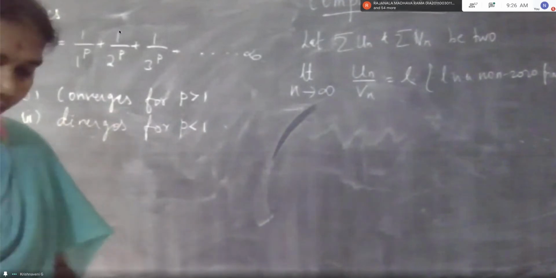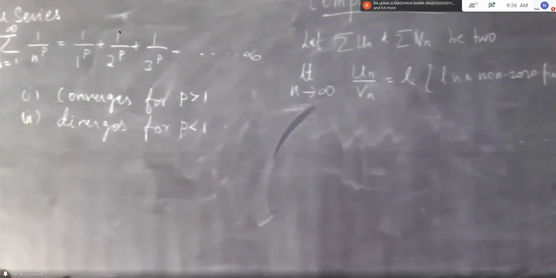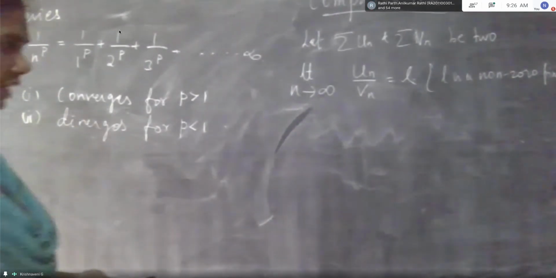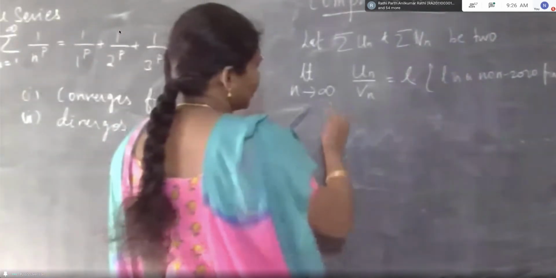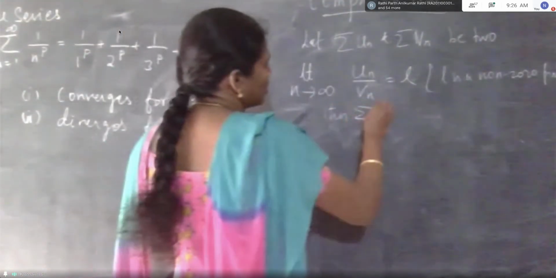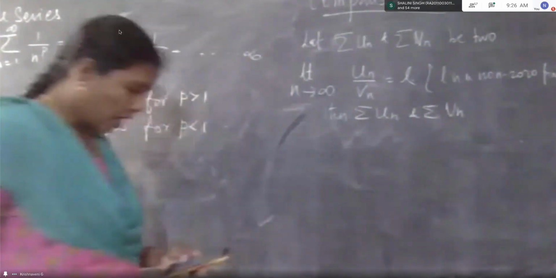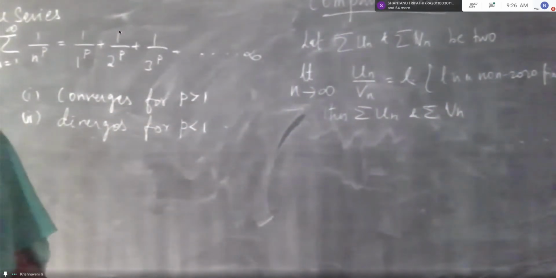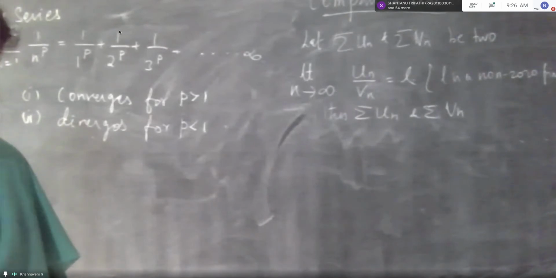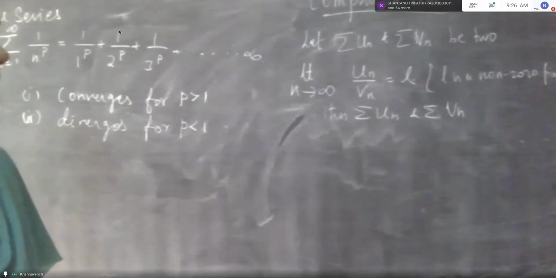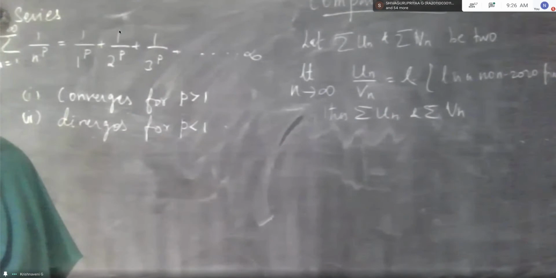Then summation un and summation vn both converge or diverge together.